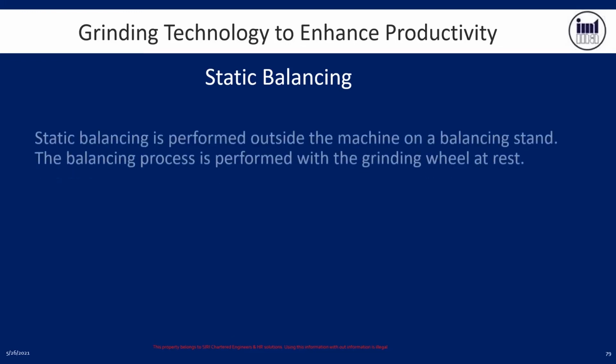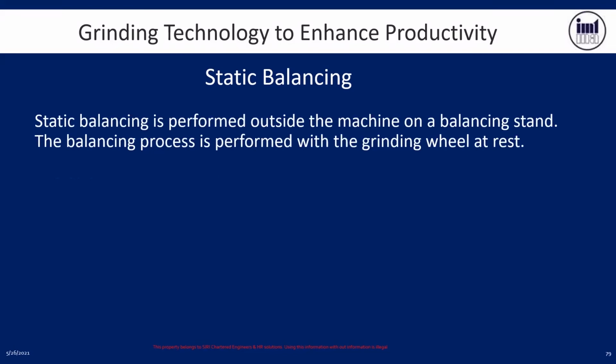Static balancing is performed outside the machine on a balancing stand. That means you require a balancing stand to do static balancing. The balancing process is performed with the grinding wheel at rest. As the name says, static means when the wheel is at rest.